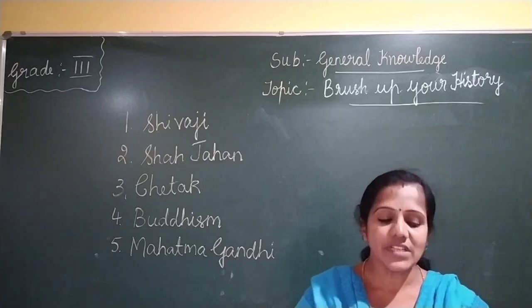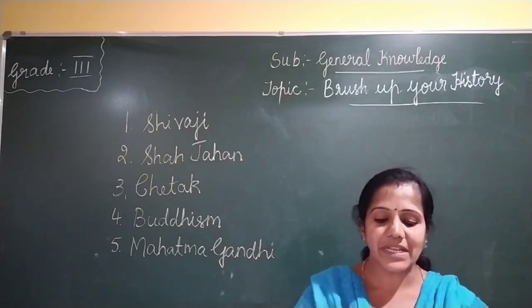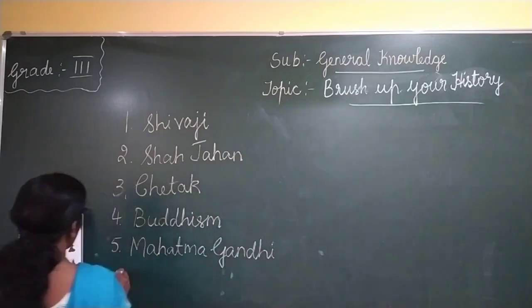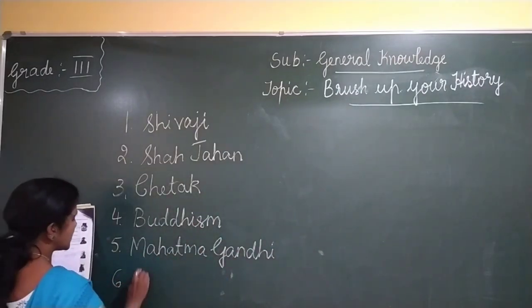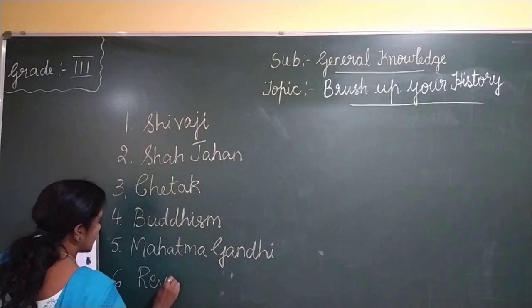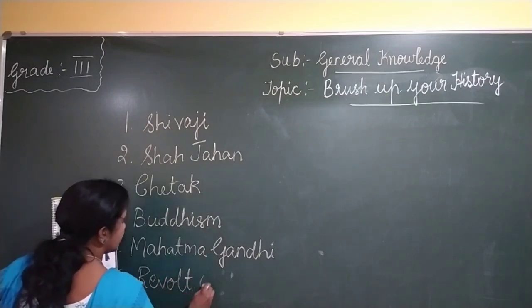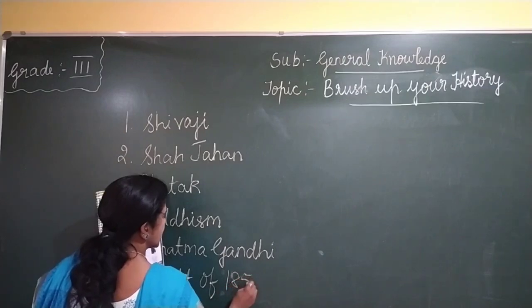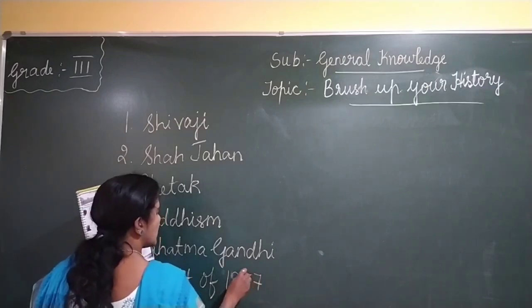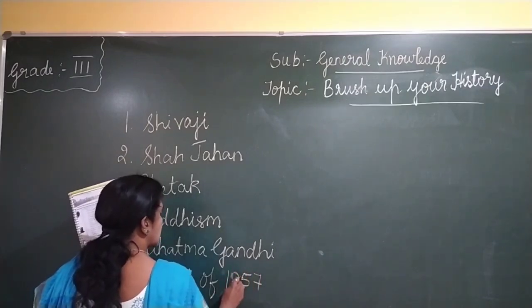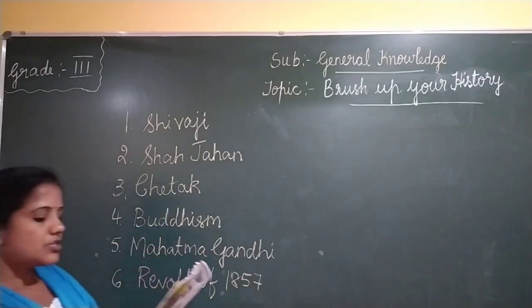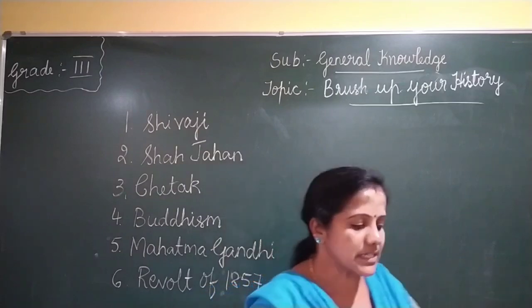Next is, which revolt took place in Meerut? It is the revolt of 1857. So the revolt of 1857 took place in Meerut.